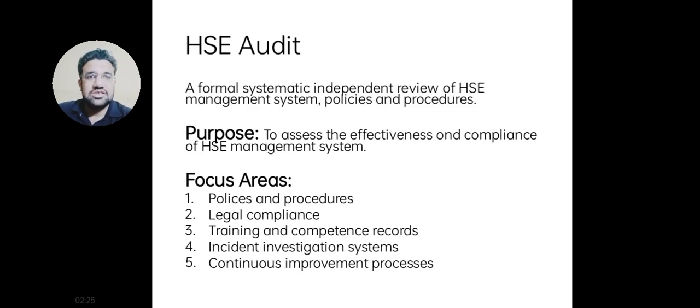So let's see what is an HSE audit. A formal, systematic, independent review of the HSE management system, policies, and procedures. In the HSE audit, what does the auditor see? They see the training records, assessment records, and what incidents happened in the history. So they check the incident records, training records, and assessment records. So these things come in the audits. The purpose is to assess the effectiveness and compliance of the HSE management system.